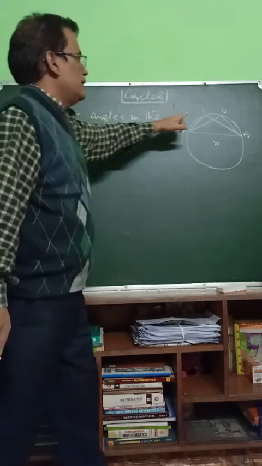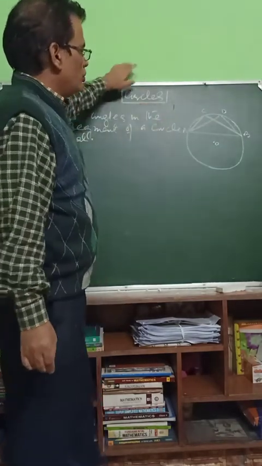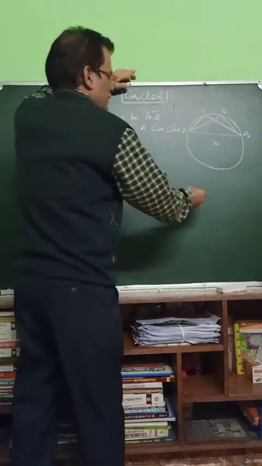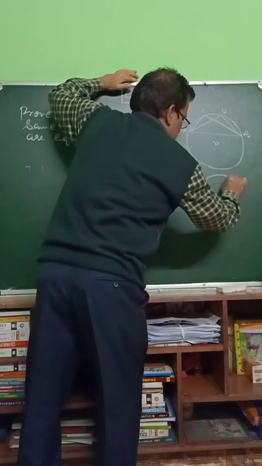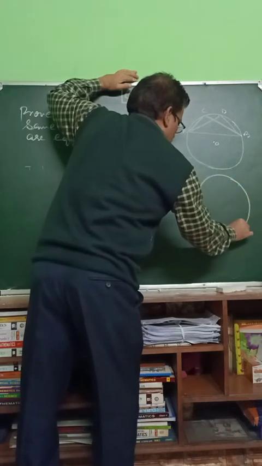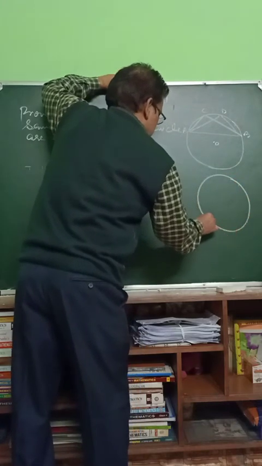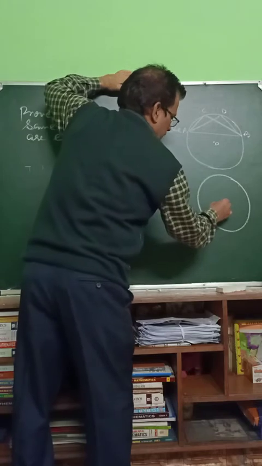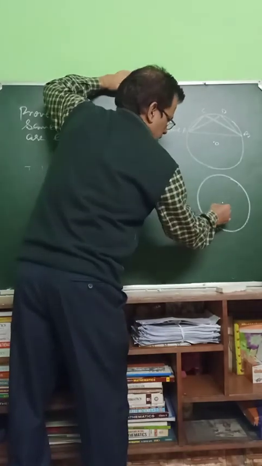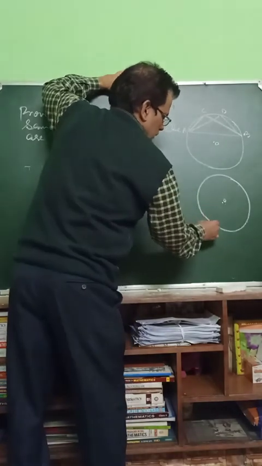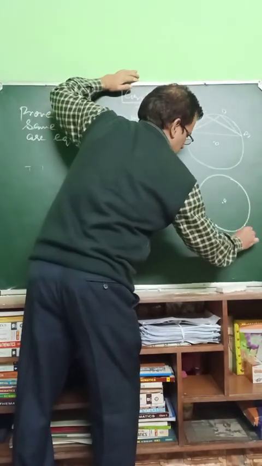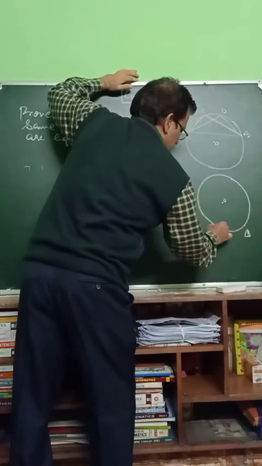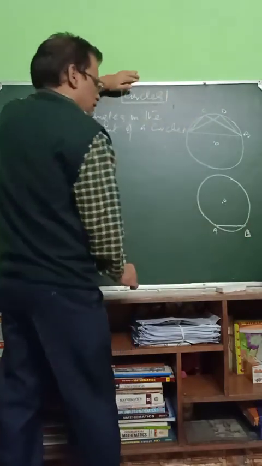But before doing this theorem, we should know one more theorem, so let us do that theorem first. Prove that the angle subtended at the center by an arc or by a chord, it is O. This is the arc, A to B is the arc. If I join this AB, it will come as a chord.